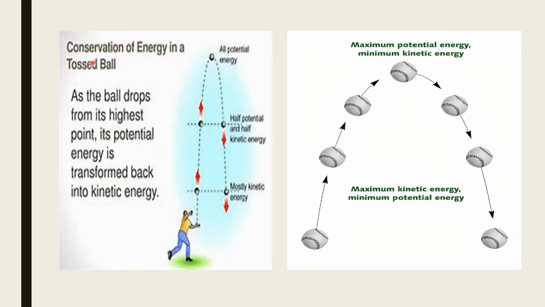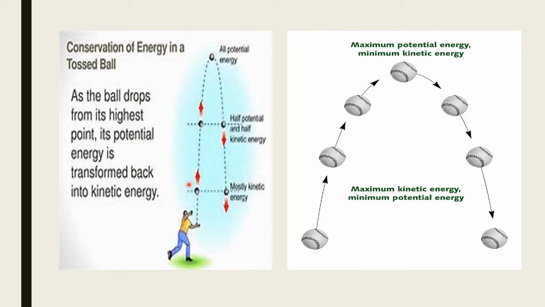And another example, conservation of energy in a tossed ball. So in these two examples and the previous example, we are only talking about potential energy and kinetic energy. You know that potential energy and kinetic energy are part of mechanical energy, isn't it? They are two divisions of mechanical energy. So potential energy and kinetic energy are interconvertible. They can be converted from one form to another according to the law of conservation of energy. So here one person is tossing a ball. What happens to the energy when he tosses the ball?